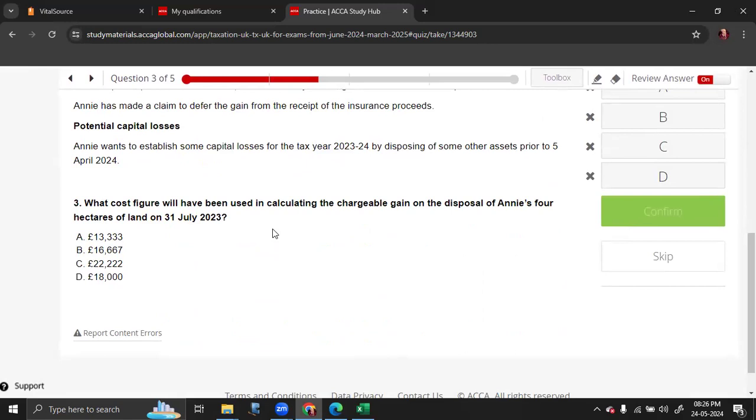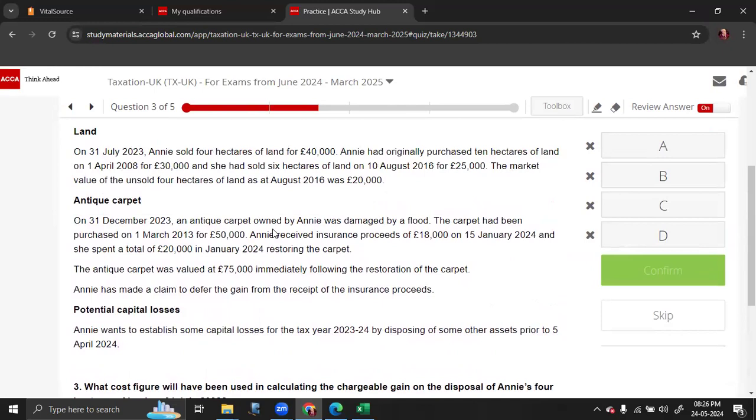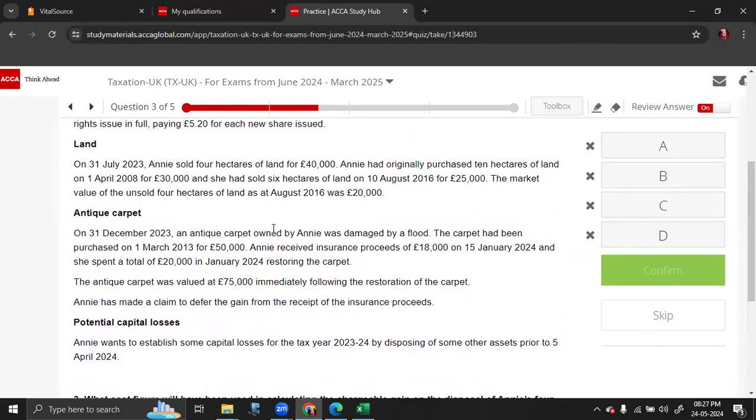What cost figure will have been used in calculating the chargeable gain on the disposal of Annie's 4 hectares of land on 31st July 2023? And again, keep in mind, when there is a land computation, there might be a case of part disposal. So they're asking you what is the cost of the 4 hectares of land. Okay, let's see. On 31st July 2023, Annie sold 4 hectares of land for 40,000. Annie had originally purchased 10 hectares of land and had sold 6 hectares of land in 2016. The market value of the remaining 4 hectares in 2016 was 20,000.